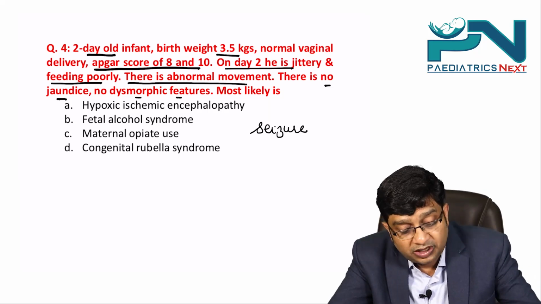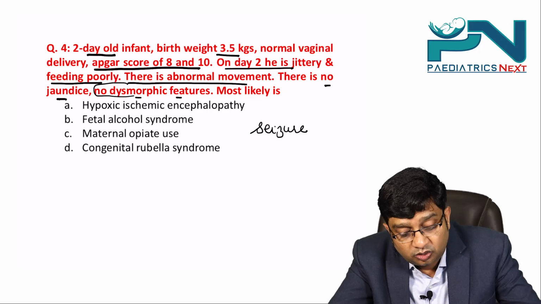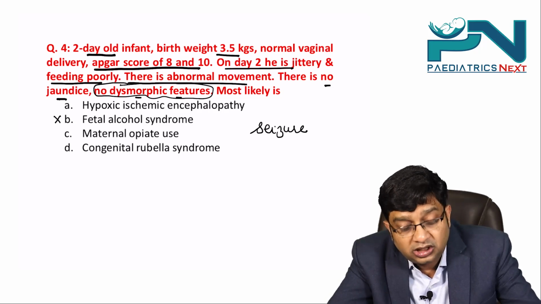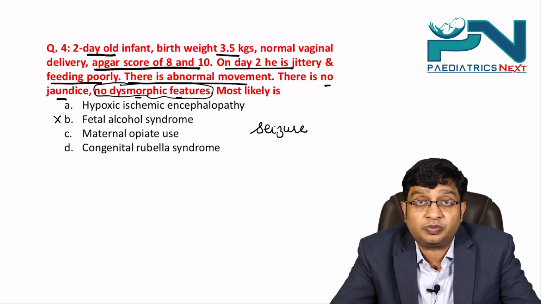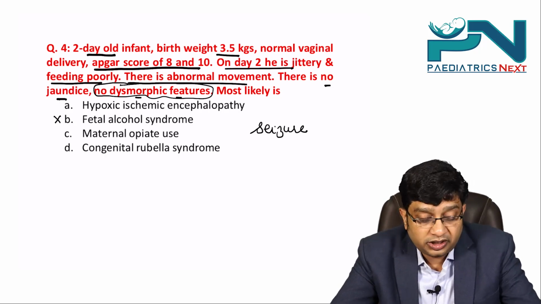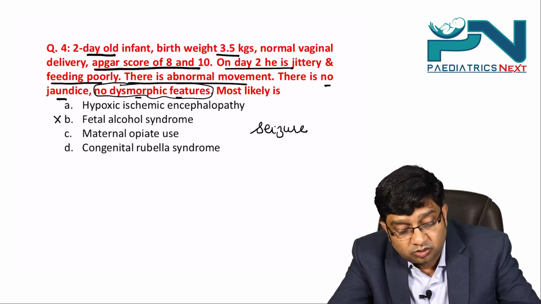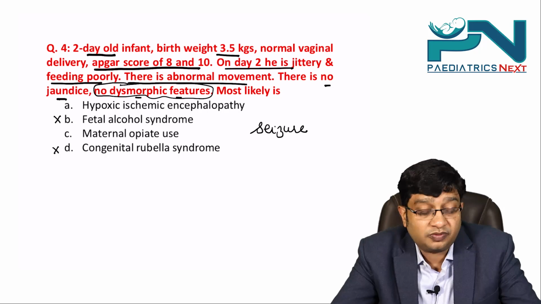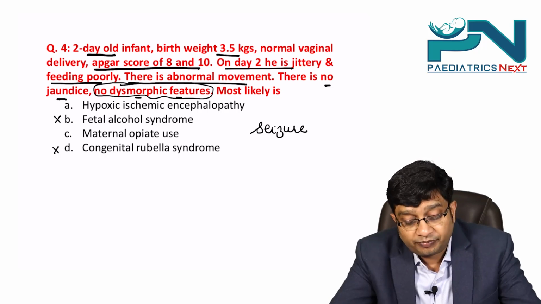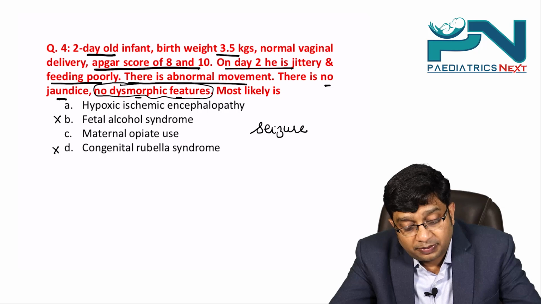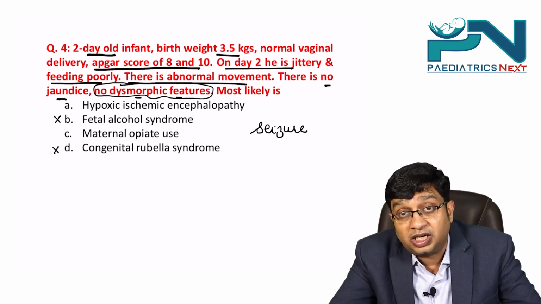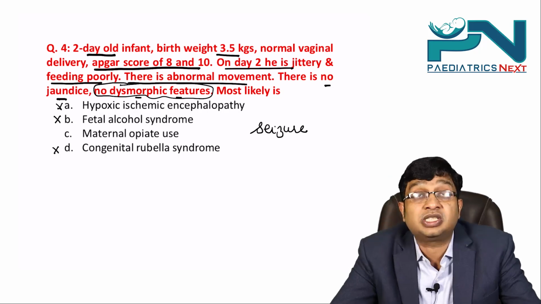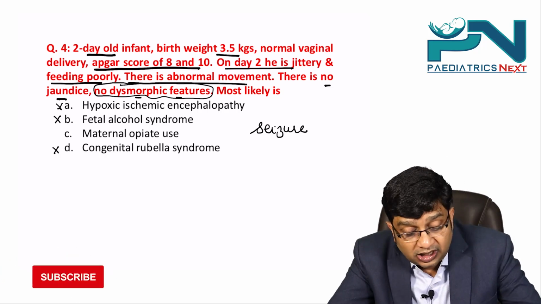Exclusion. Now, if we pick up the lines, the line given is no dysmorphic feature. So that usually rules out fetal alcohol syndrome. Also given is no jaundice. So this also rules out congenital rubella syndrome because it is usually associated with hepatosplenomegaly. Now if you see here, the Apgar score is given 8 and 10, and this is not in favor of hypoxic ischemic encephalopathy. So what is the answer left?